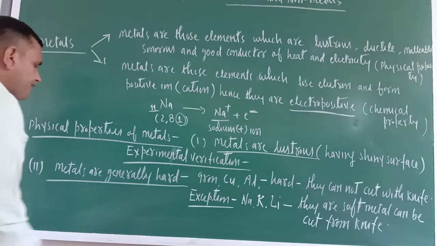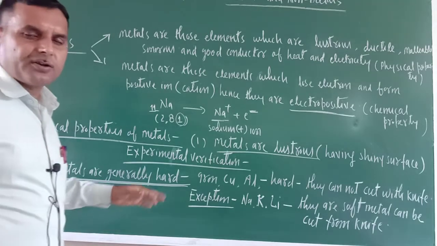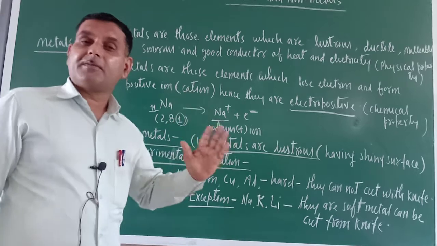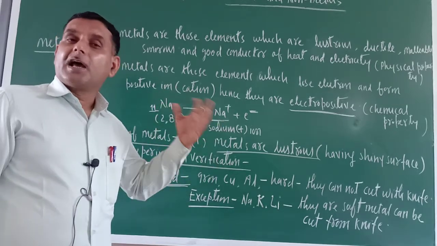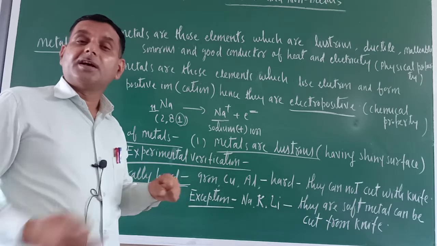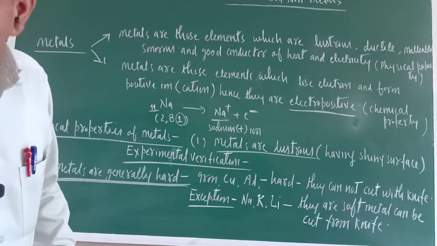What is the next one? Metals are generally hard. Many metals are very hard. They cannot be cut with a knife. Just see, copper wire, aluminium wire, iron cannot be cut with a knife. They are hard metals.